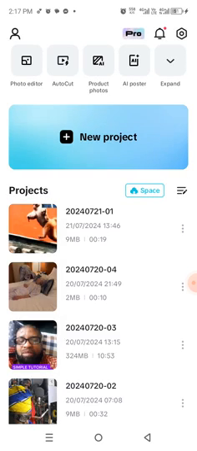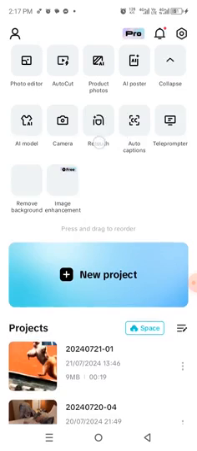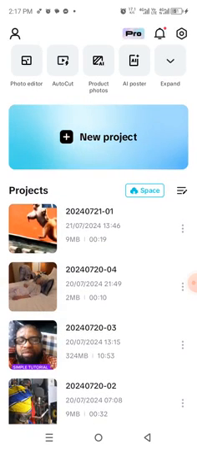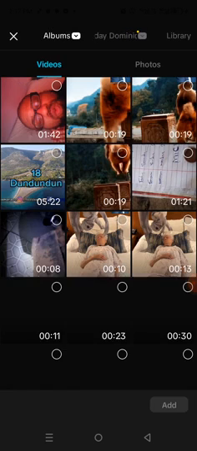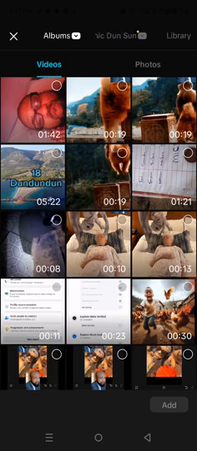So now you go to new project. When you go to CapCut, you click on new project. It will open. Then you add your video, the one you want to use for that very tutorial. You add the video. You understand?